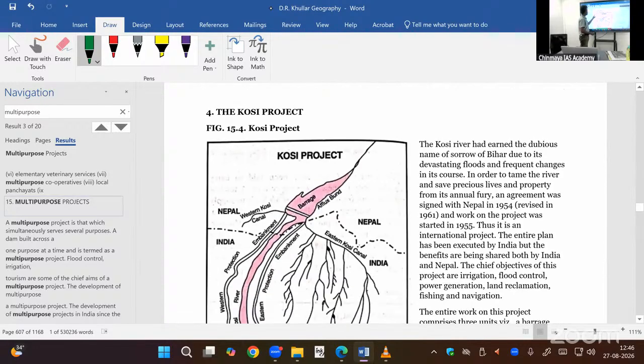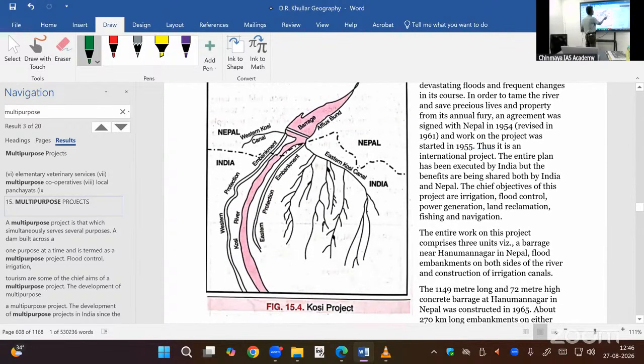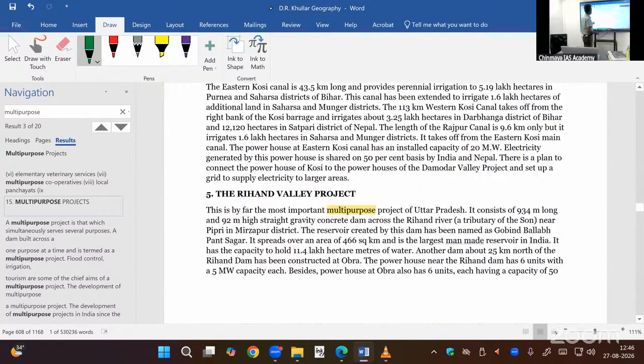Mahanadi, Kosi. I told you, Eastern Canal, Western Canal, right bank canal, left bank canal. Then on both the sides, embankment, flood. So we constructed a barrage on the Nepal side. If we block the water, soil erosion, landslide, mudslide, also flood in Bihar plain will be reduced. In a friendly manner, we have done this. We did not ask money from Nepal. So details are available here. Related to the river, when was the project started, what are the benefits, details.